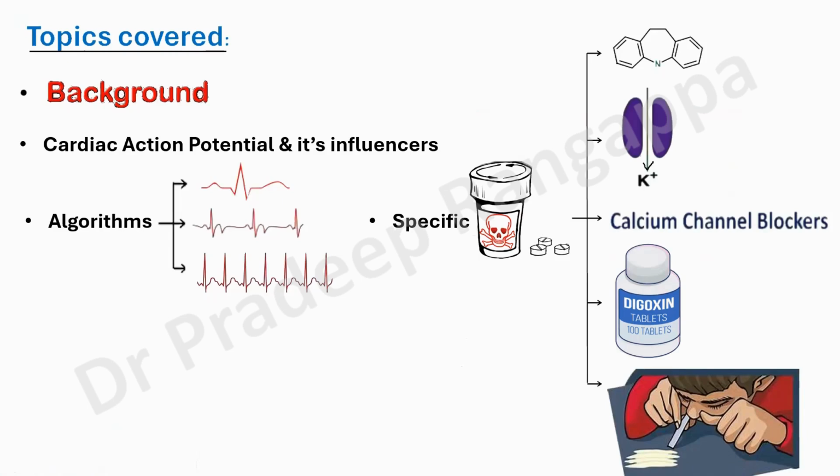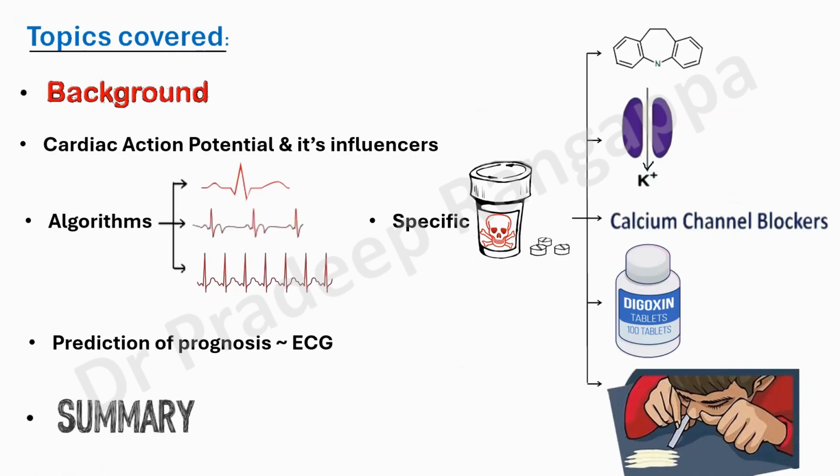So these are the categorizations with regard to specific drugs. Then we'll talk about how we predict prognosis. I think the take-home message for all my audience is to just focus on this one last slide that I'll talk about: how do we predict and algorithmically look into these ECG changes from the prognostic standpoint, and a summary. So this is how I would cover this topic.